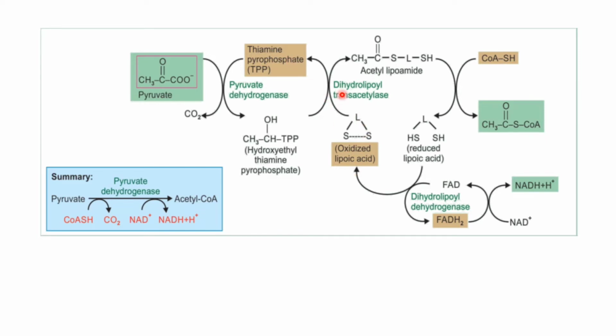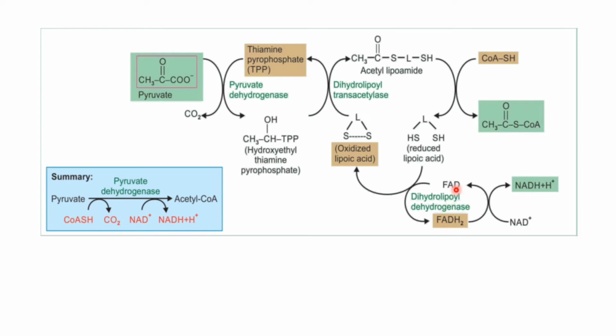Step 3 is dihydrolipoyl transacetylase catalyzes the conversion of acetyl lipoamide to acetyl CoA using coenzyme A as the cofactor, and this releases the lipoic acid free in the reduced state. This reduced lipoic acid is oxidized by dihydrolipoyl dehydrogenase using FAD as the coenzyme.